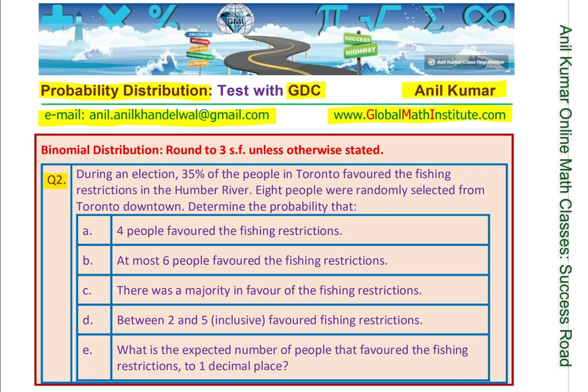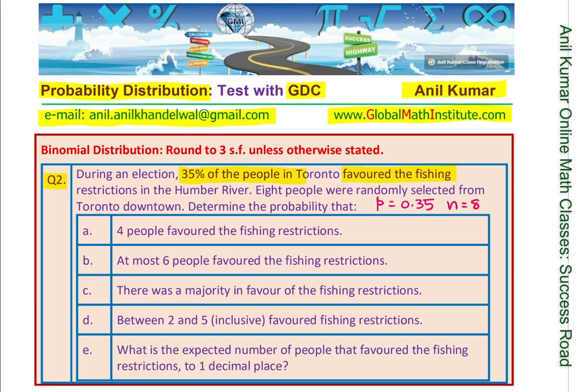So we are given that during the election, 35% of the people favored the fishing restrictions. So the probability of success is 35% or 0.35. 8 people were randomly selected, so n is equal to 8. And now let's see which particular function we should use on the GDC to get the answer.